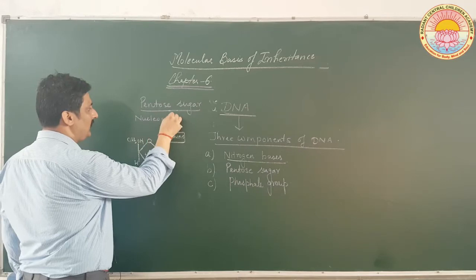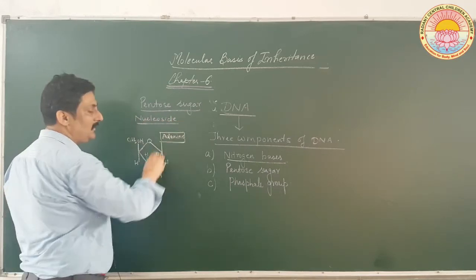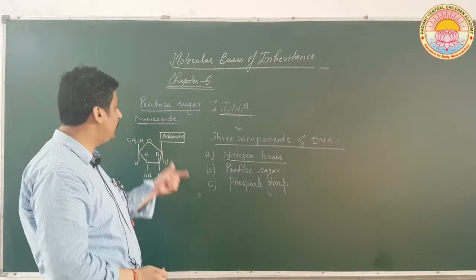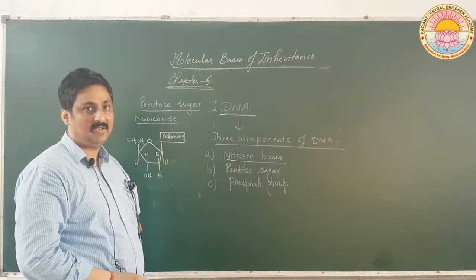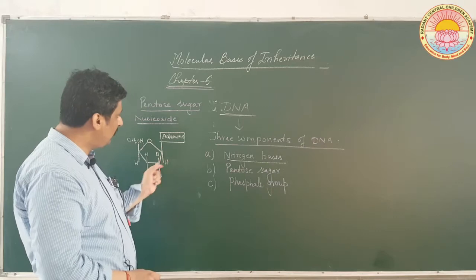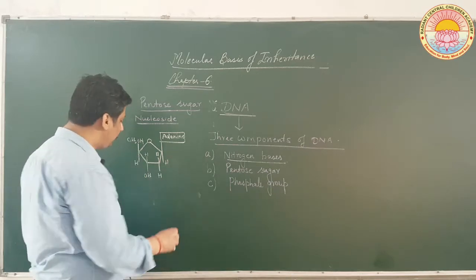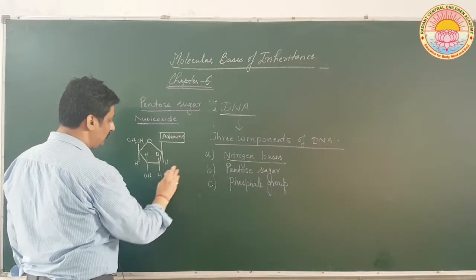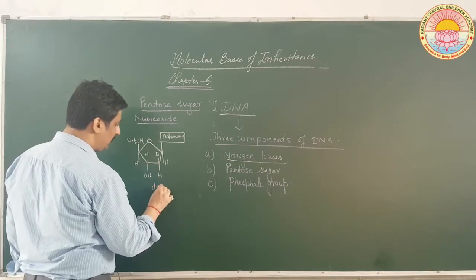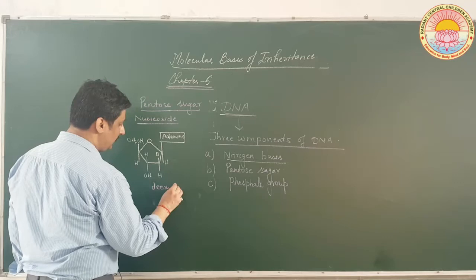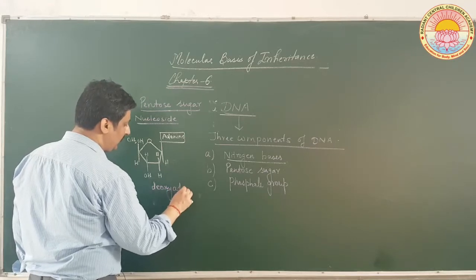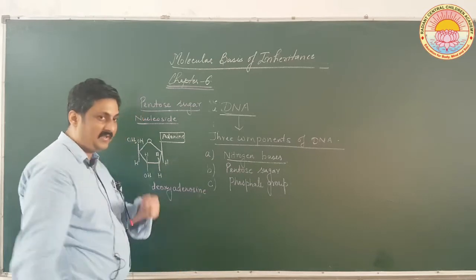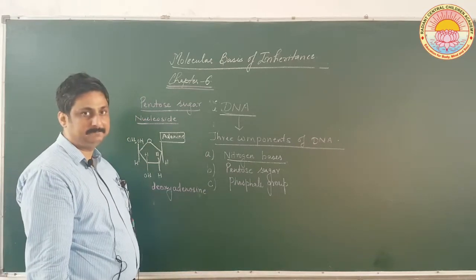See, in this structure phosphate group is not present, and that is the reason why it is called a nucleoside. If you want to give a name to it, it will be deoxyadenosine.